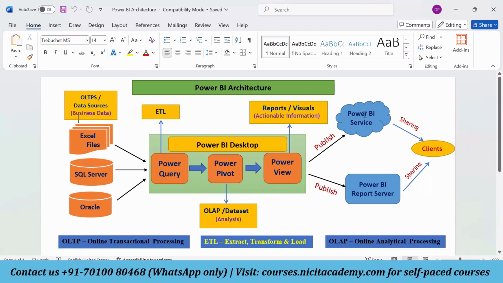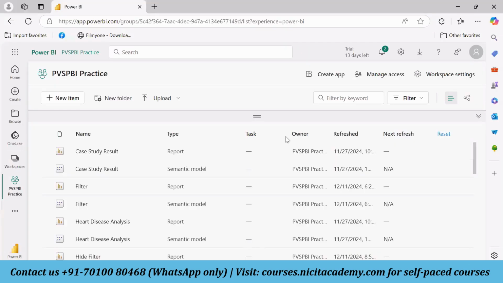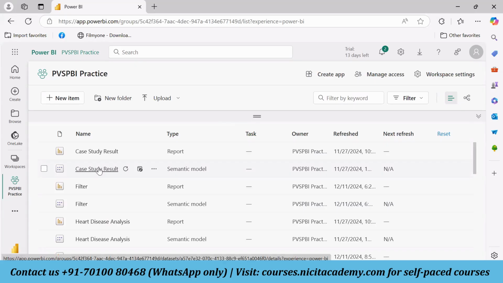If we go on with the manual refresh, it will go to the data sources, bring the updated information into the data set, and with the data set it will be shown on the reports. So this is what refresh actually does. This refresh option is only in the data set, in the semantic model. So here if I refresh, this data set gets the information from the data sources, and that information is transferred directly to this report, and we get up to date information in the report. So this is a manual refresh.